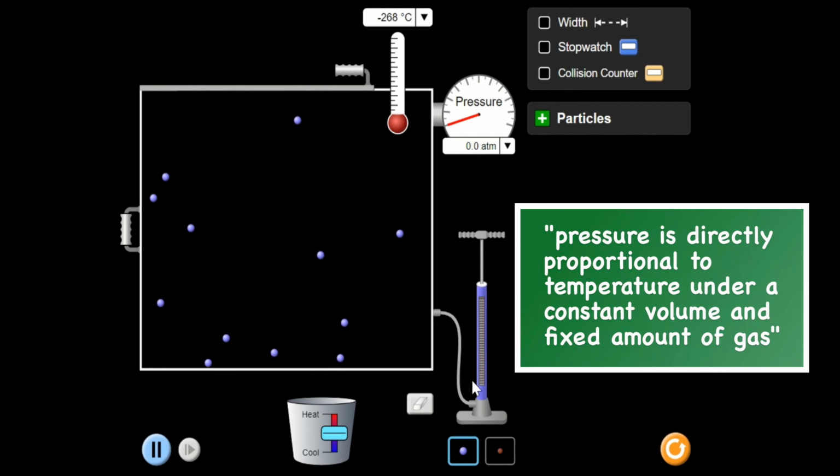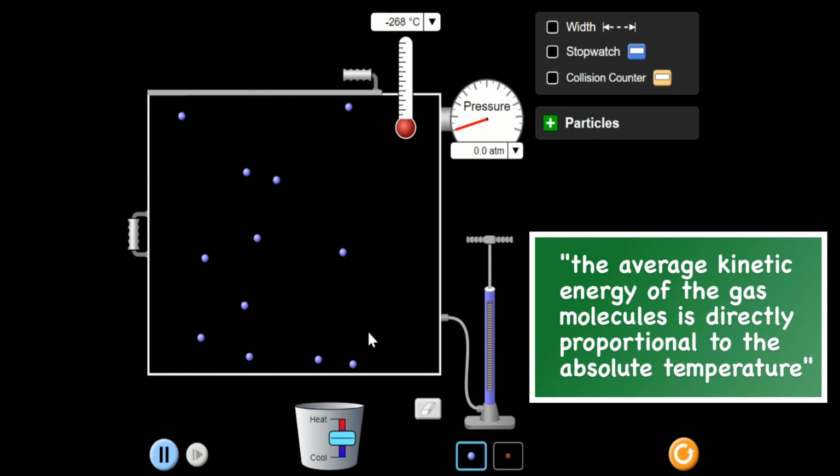Okay? So tingnan natin dito sa simulation kung anong mangyayari kapag nagbago ang temperature, anong magiging epekto niya dito sa gas pressure. Okay? So I have here a source of heat. Okay? And of course, what you will observe in this simulation, we're going to relate it also to kinetic molecular theory. Remember, in kinetic molecular theory, if there is an increase in temperature, there will be an increase also, or it is directly proportional sa average kinetic energy ng gas molecules. Okay? So, tingnan natin kung anong mangyayari.